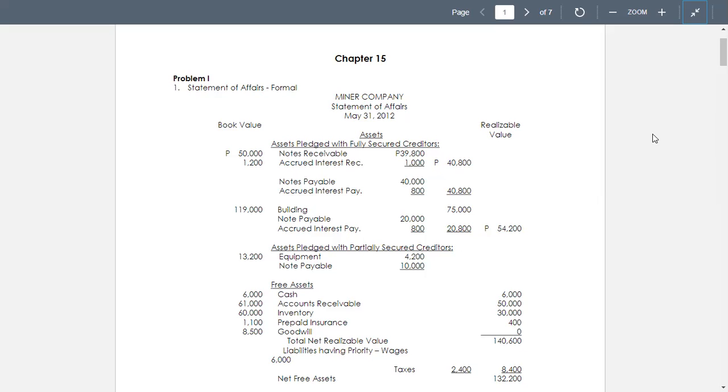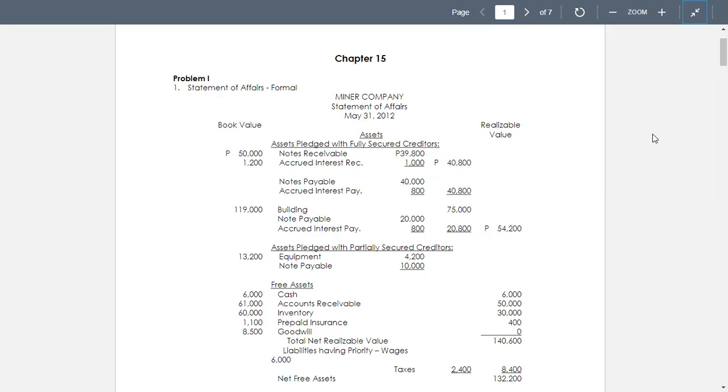The building with a book value equal to 75,000 is expected to be realized. So we have to deduct the notes payable equal to 20,000 and interest equivalent to 800, so 20,800. The total realizable value is 54,200.